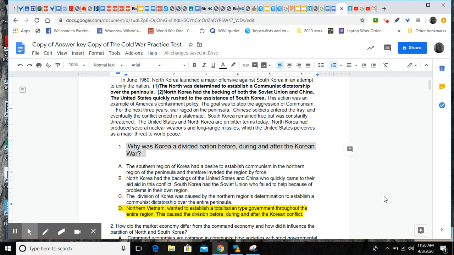Okay, let's get started. Number one, why was Korea a divided nation before, during, and after the Korean War? In the passage, you'll see that it tells you that the communist North was trying to set up their dictatorship over the whole peninsula. If you see the answer choices, you'll see that C and D both are correct, but D is more detailed.